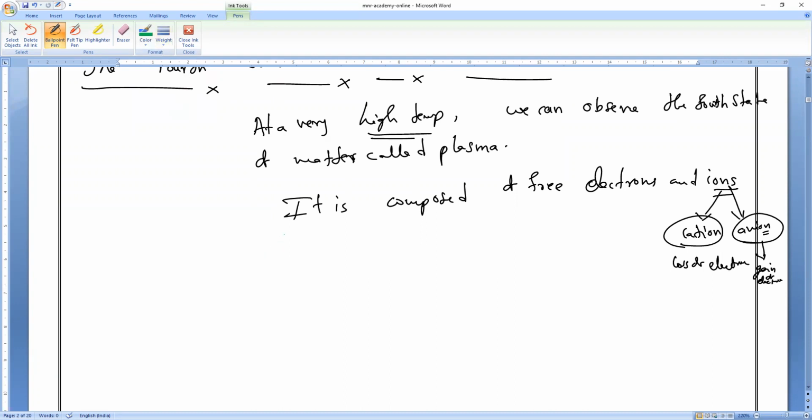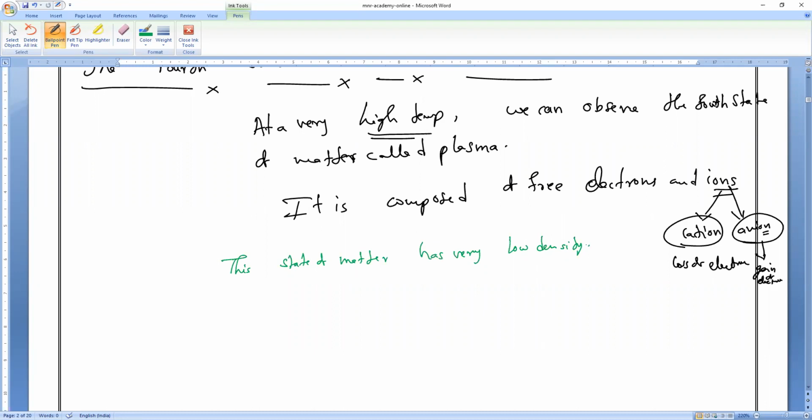Low density. That is very important. So this state of matter has very low density. Remember, inside the atmosphere, it is the fourth state of matter.